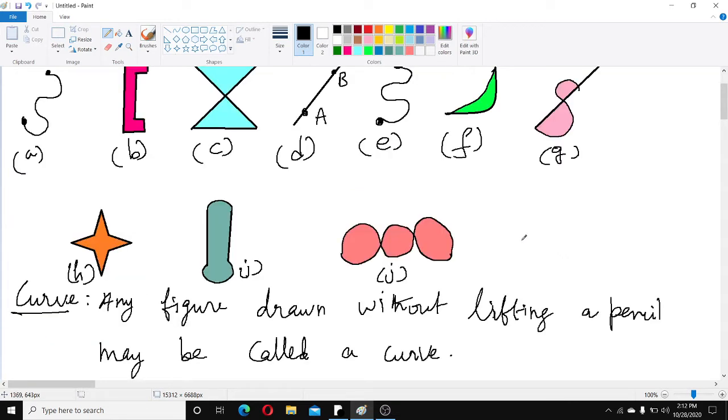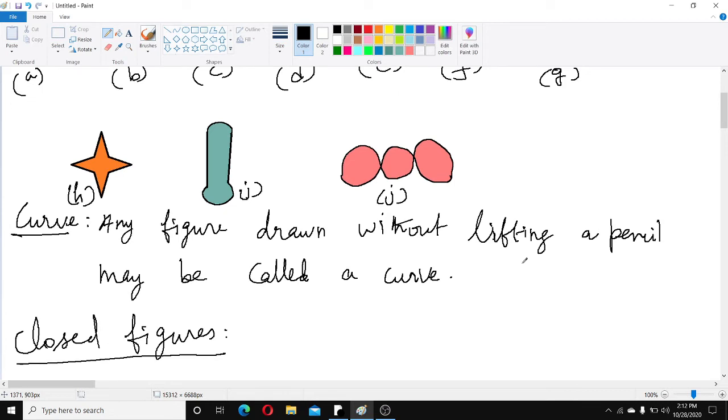So which is here closed? B, C, F, G. So first I'll write which are closed. B figure, C figure.